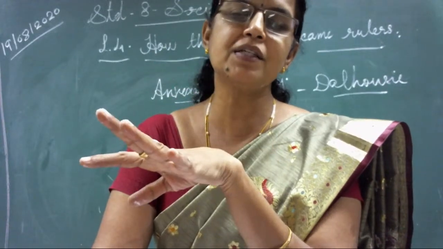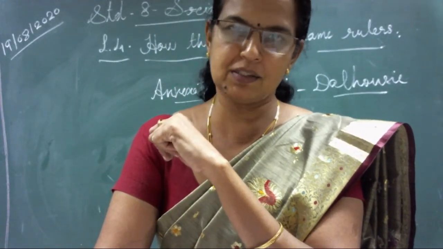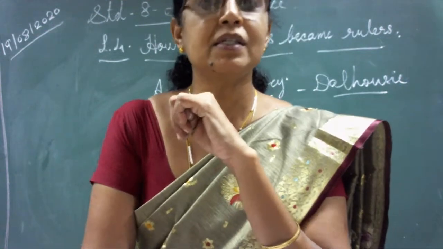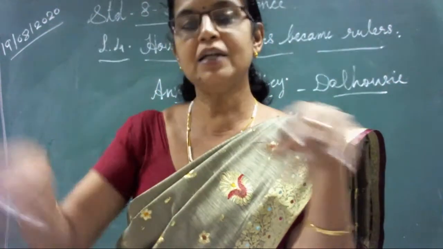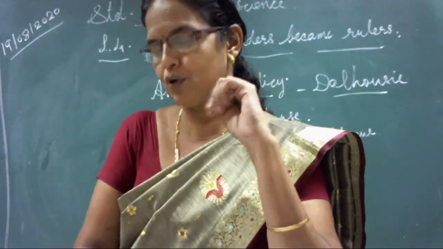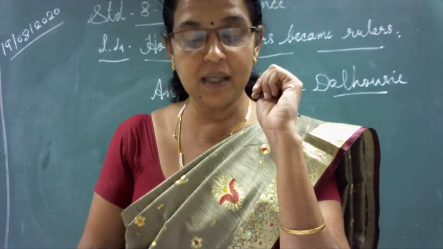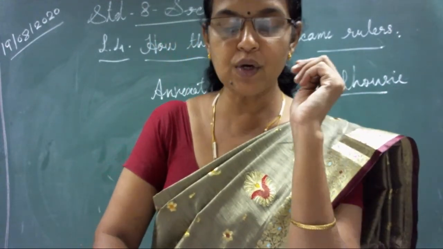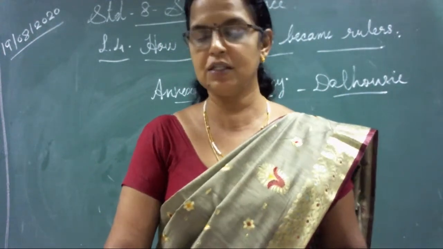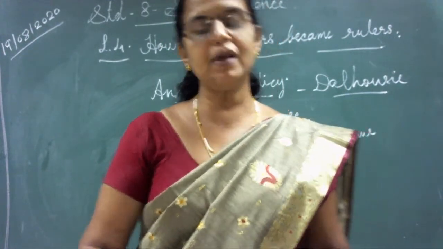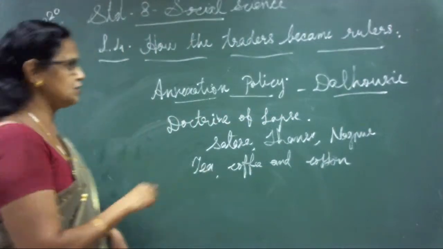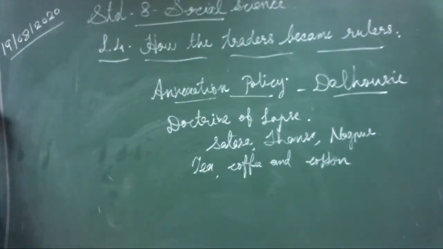If they are not managed properly, the Britishers could not earn much. So Dalhousie was a clever person, and he thought about what to do to manage all these things properly. So he introduced something. The first point was that during his tenure, the first railway line was introduced in India. So, advantages of Dalhousie's rule: first one, railway introduced.